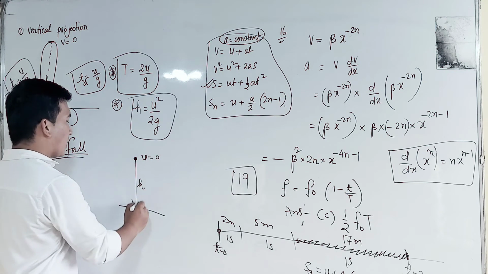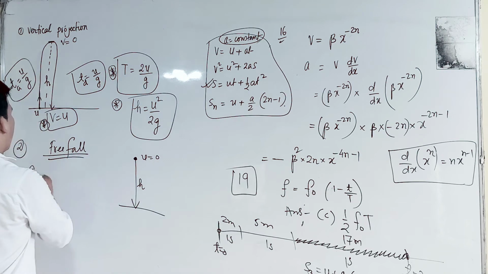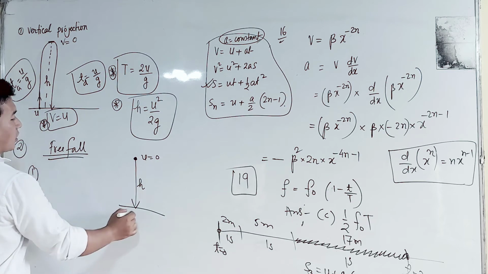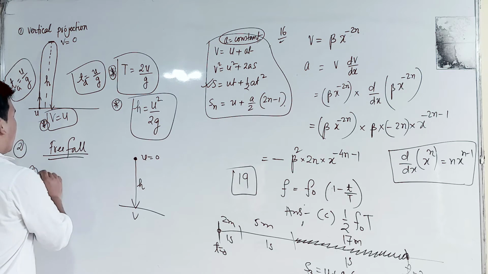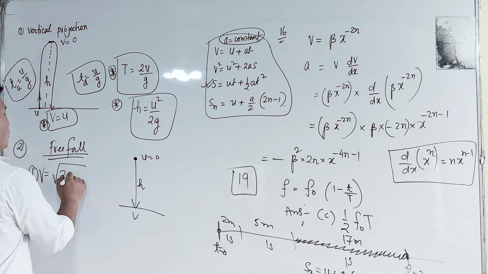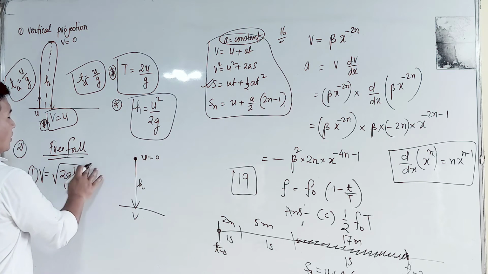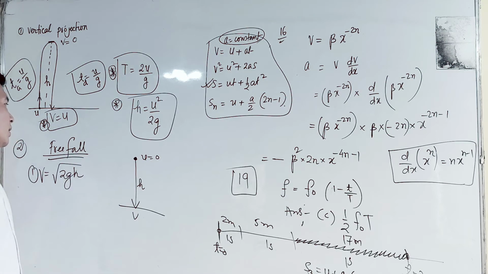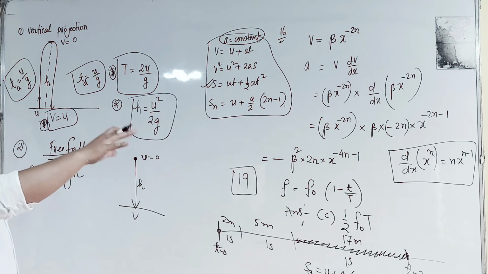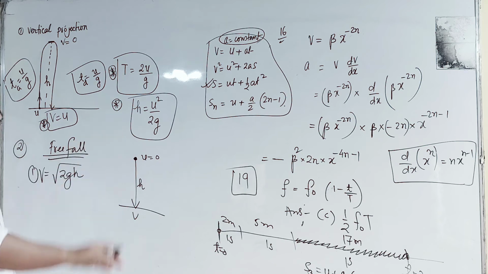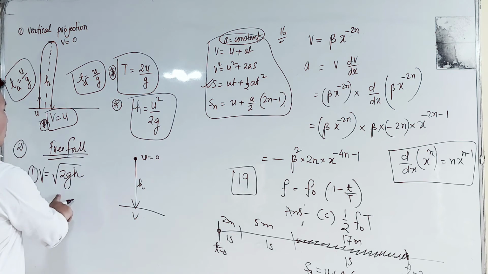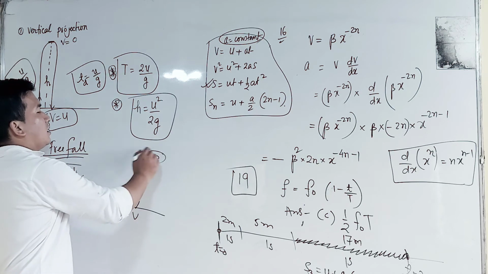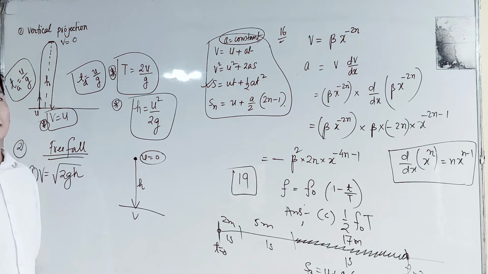The first priority is the velocity with which it will strike the ground. The velocity on striking the ground, v, will be equal to root over 2gh. This is very important. If any object is dropped from a certain height h, then it will strike the ground with a velocity equal to root over 2gh. And for any freely falling object, we are going to take the initial velocity to be 0.